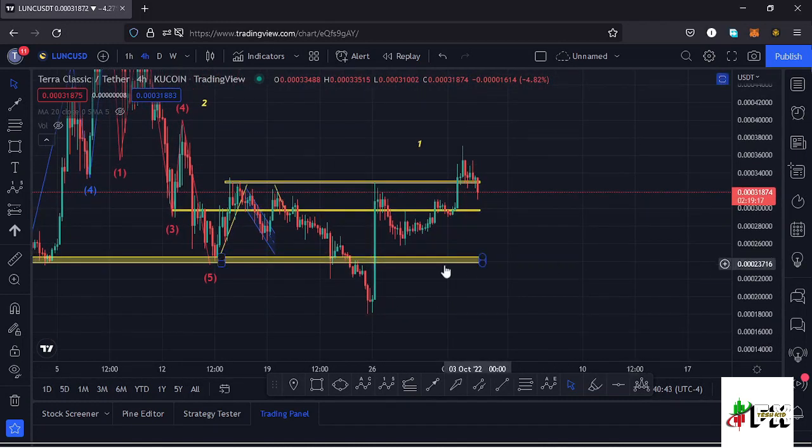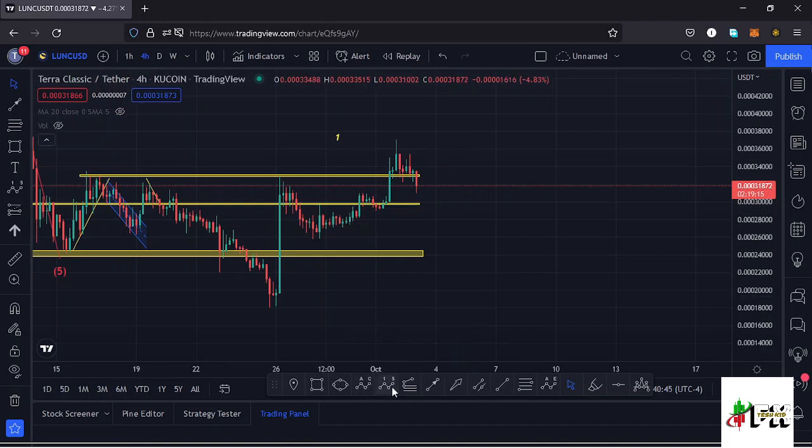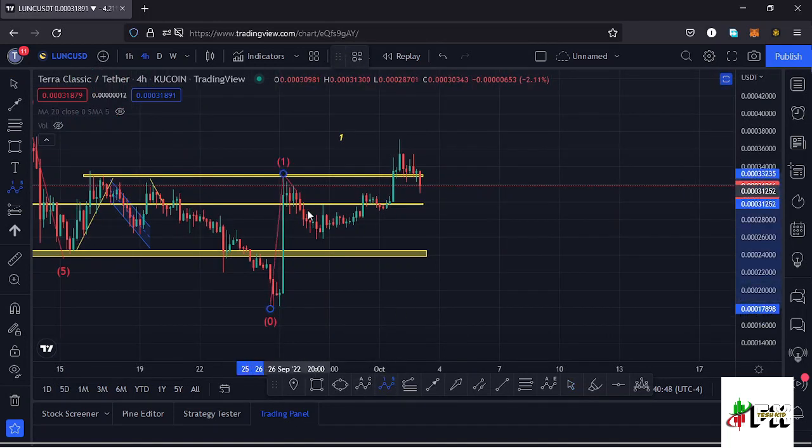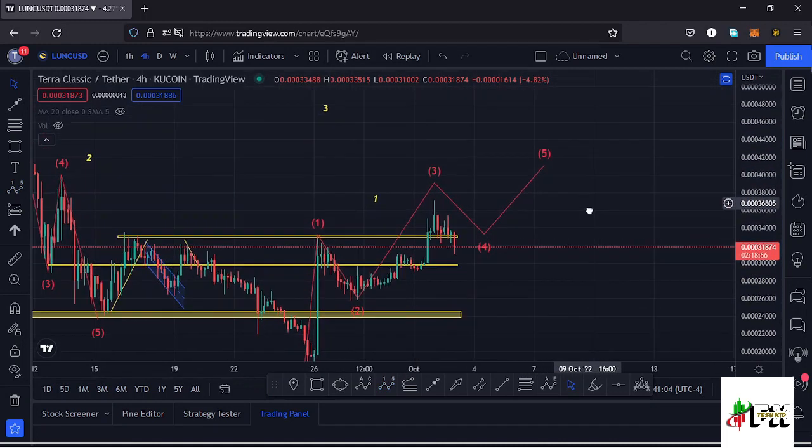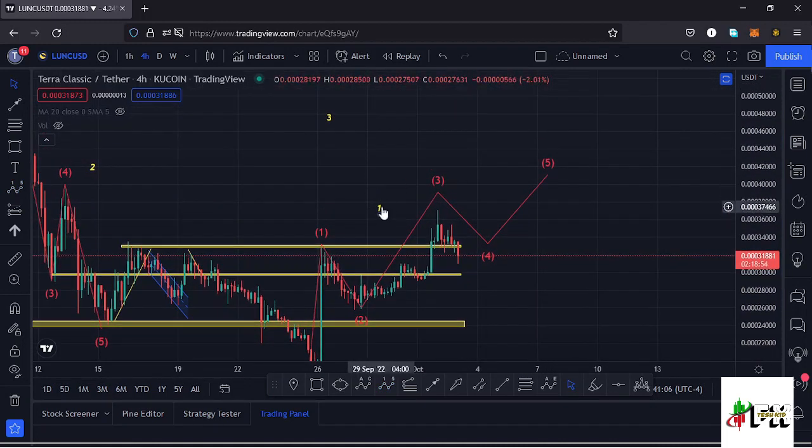And drawing out my Elliott wave structure, we can have these as a wave 1. Then we have seen the formation of wave 2 to the lower side down here. Then this impulsive movement to the upper side, this is what was forming wave 3 to the upper side. Then we can expect a wave 4 and then a wave 5 to complete a higher Elliott wave count 1, which is a fractal wave within a wave 3. Then we can expect a higher Elliott wave count 2, count 3, count 4, and then a count 5 to complete a higher Elliott wave count 3.